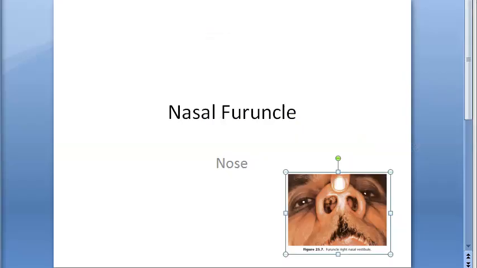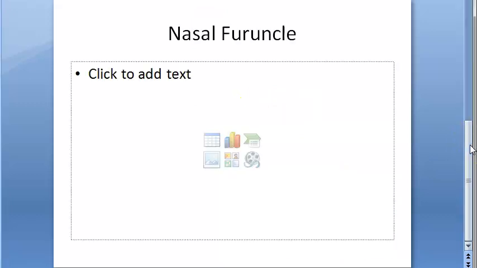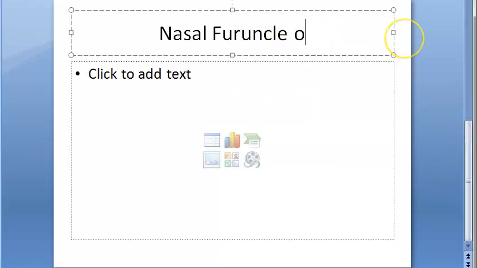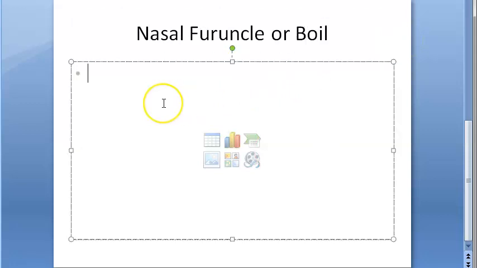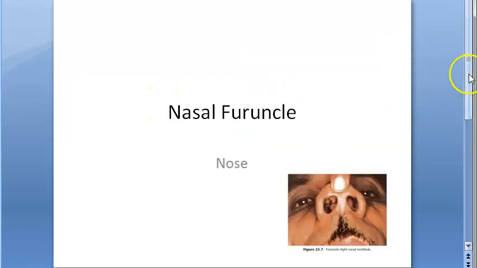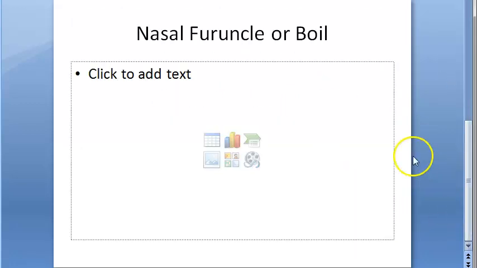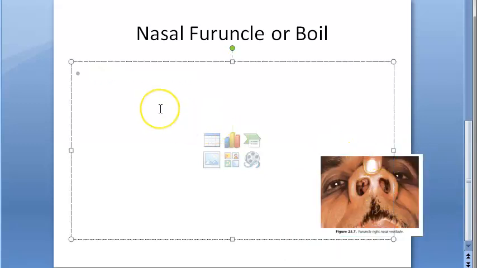So what is this nasal furuncle? They are also calling it furuncle or boil. Here, if they are asking nasal furuncle only, you will explain nasal. Otherwise you have to explain ear also if they say only furuncle.